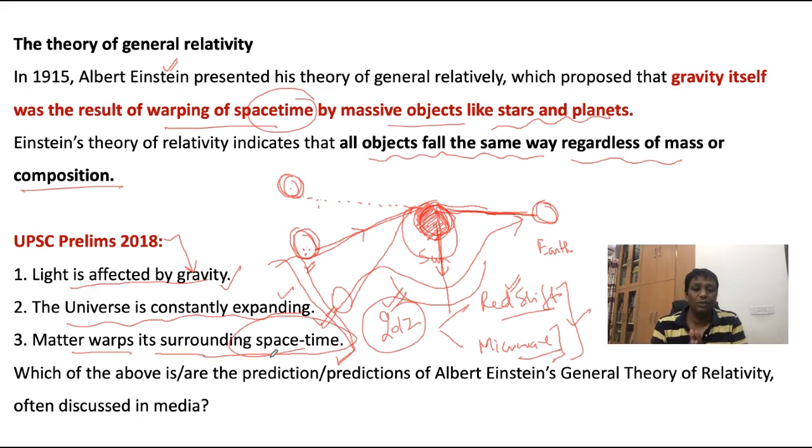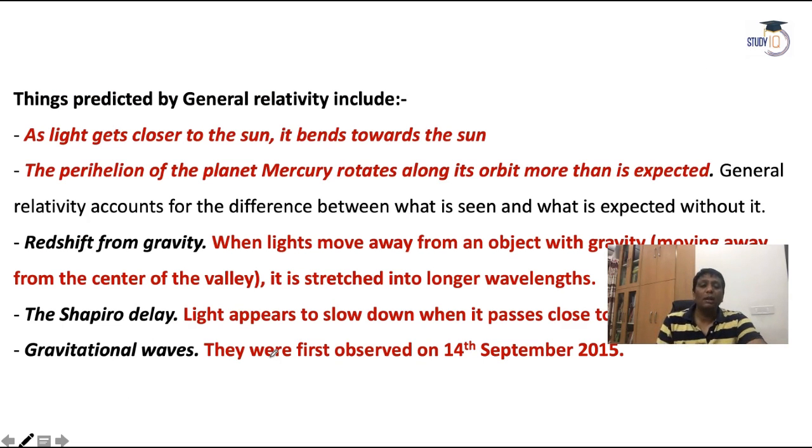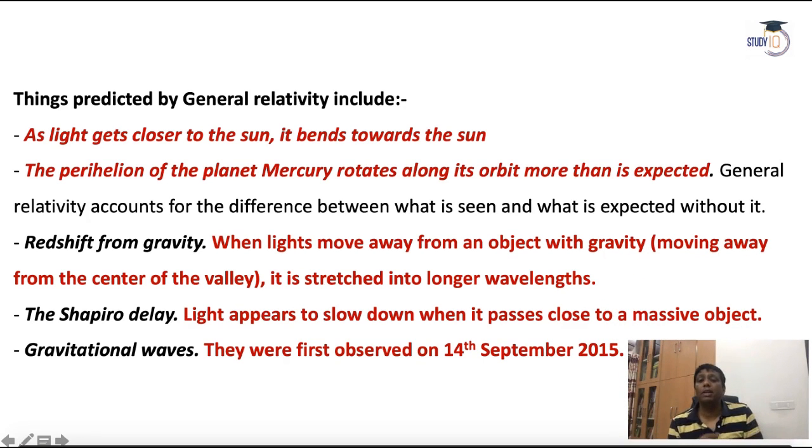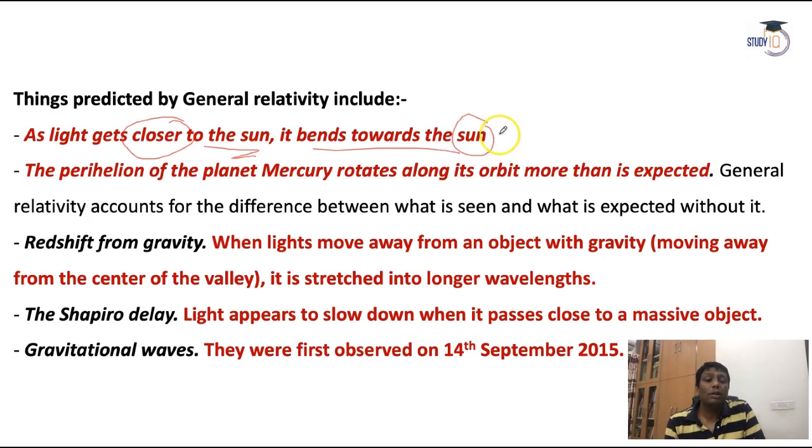Here there are current affairs issues. The traditional part is not possible to describe, but as it became possible, I described it here. So through the help of general relativity, guys, many pieces of information were proved. I will just give you an example that is very, very important. UPSC can ask you: when light gets closer to the sun, it bends toward the sun, you know very well, and it depends on the mass of the sun. Any object, not only the sun.